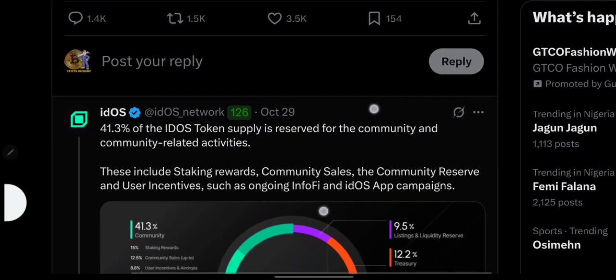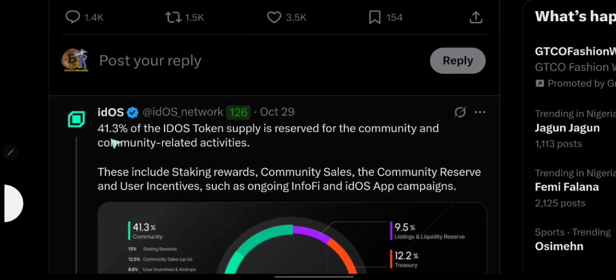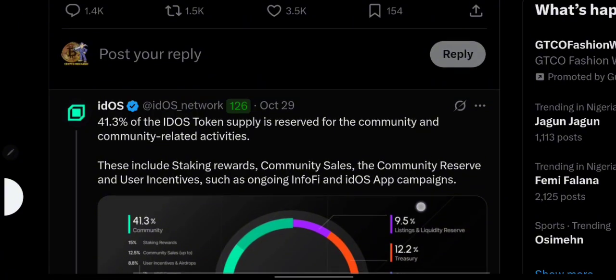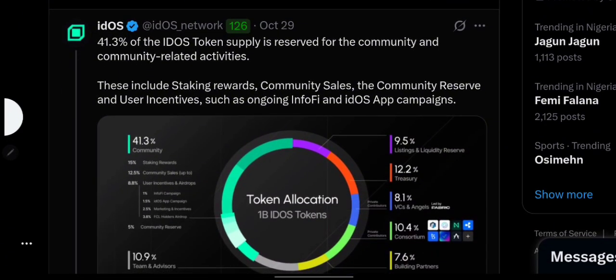You can see this clearly right here. They brought out 41.3% of the IdOS token supply for the community. Out of the whole total supply, 41.3% is for the community, and this comprises staking reward, community sales, the community reserve, and user incentive, which is basically the airdrop, such as ongoing InfoFi and IdOS app campaign.